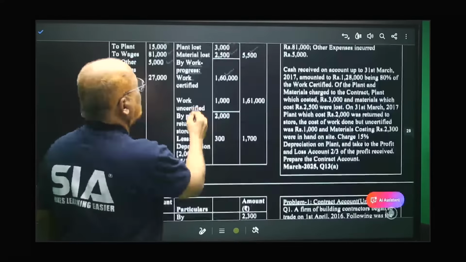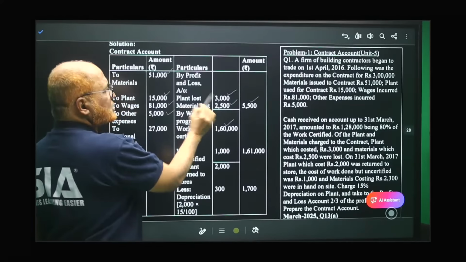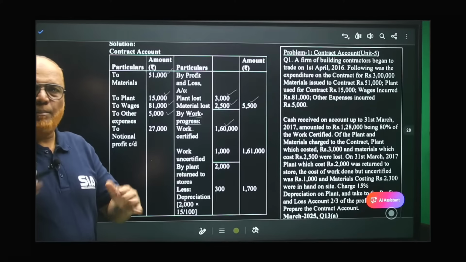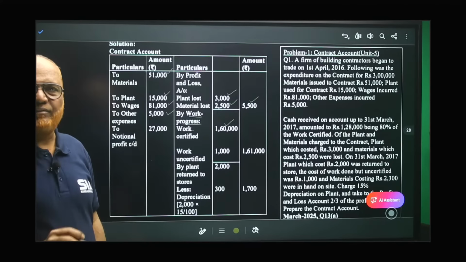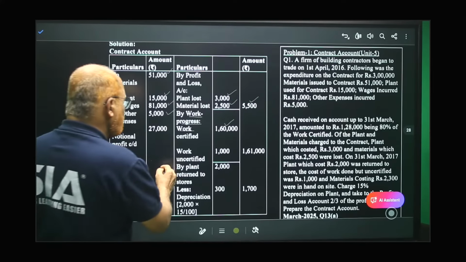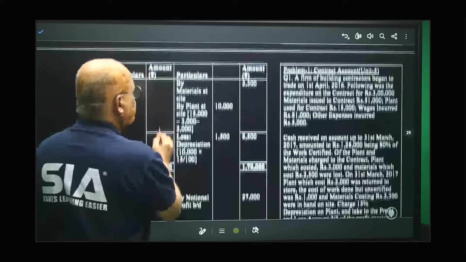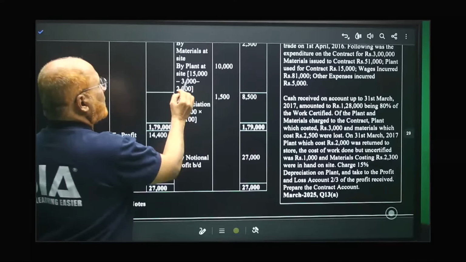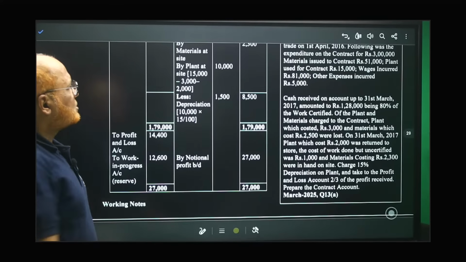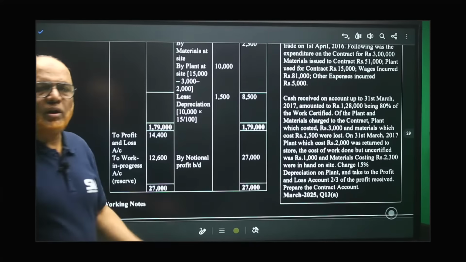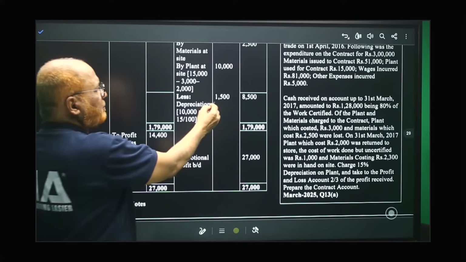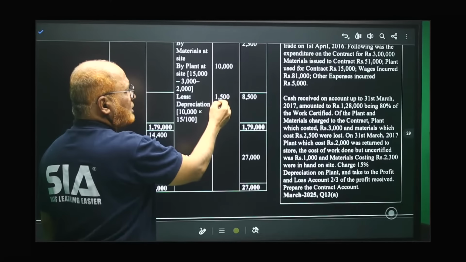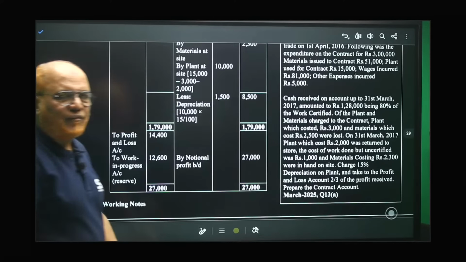Here it is given plant lost is 3,000. 3,000 of plant was lost and 2,000 of plant was returned. So 3 plus 2, 5,000. 15,000 minus 5,000, so here 10,000. On that 10,000, 15% is the depreciation. So 15%, 1,500. So 10,000 minus 1,500, 8,500.